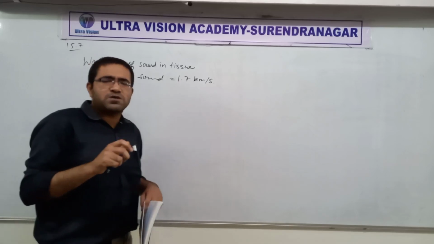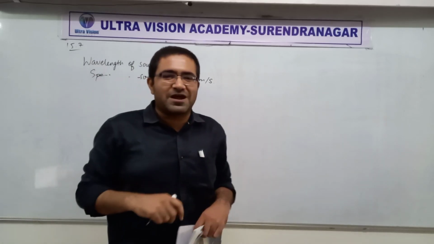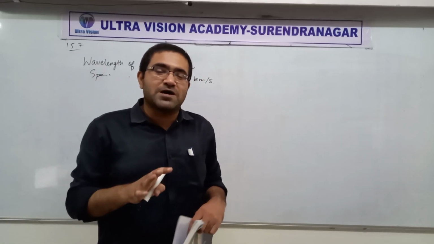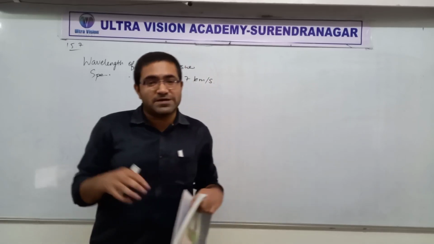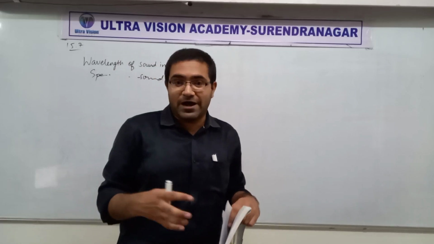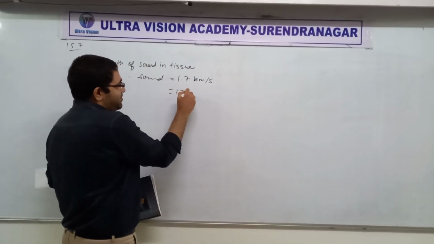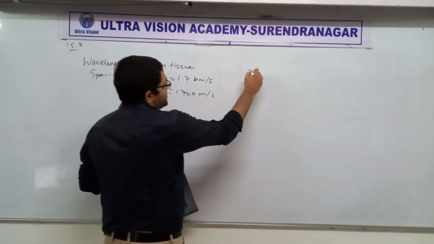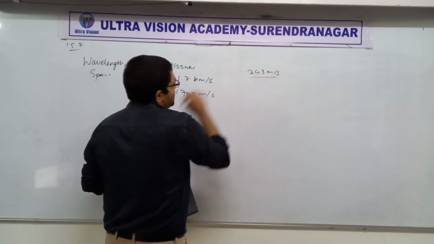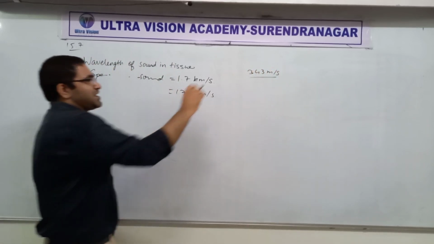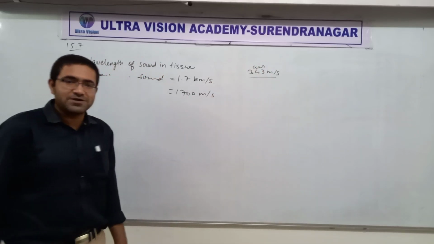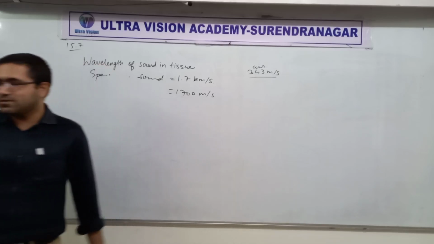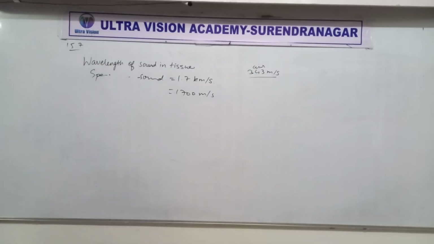Sound is a very particular kind of wave where the speed of sound is less in gases, but in solids and liquids the speed of sound is quite high. So this is 1700 meter per second, compared to 343 meter per second in the previous question. That was the speed of sound in air and this is the speed of sound in a solid. Sound speed is very high in solids.